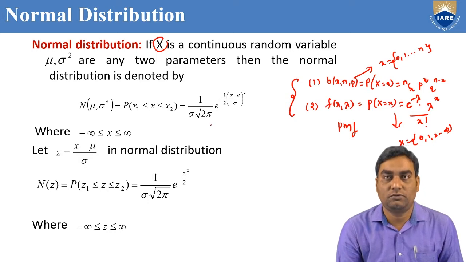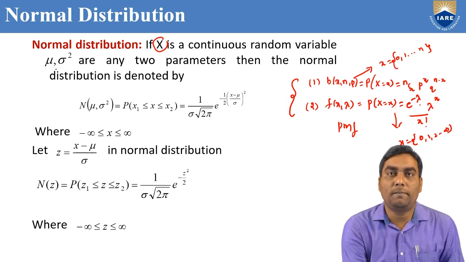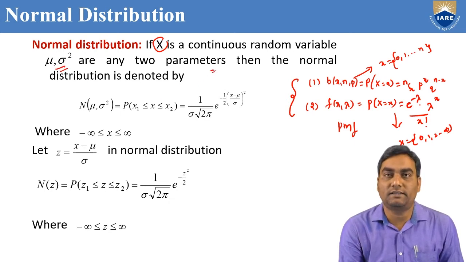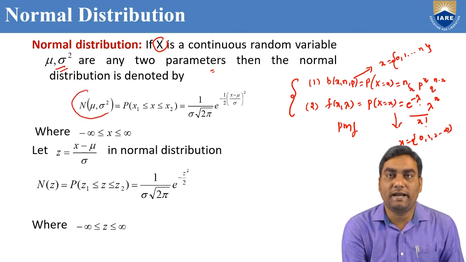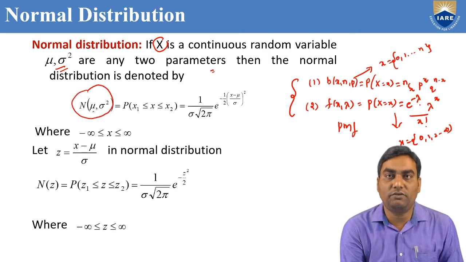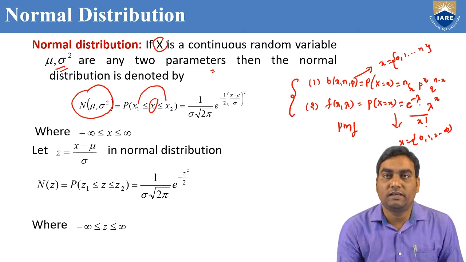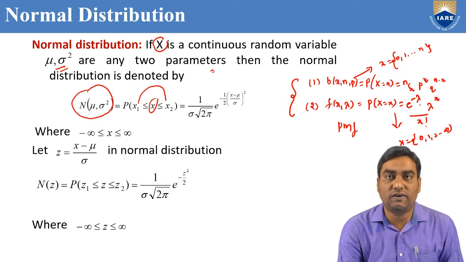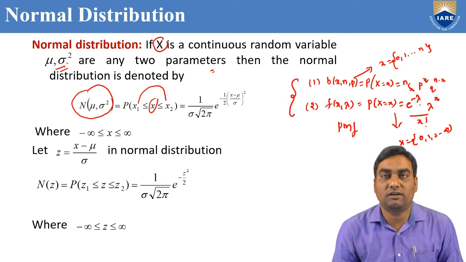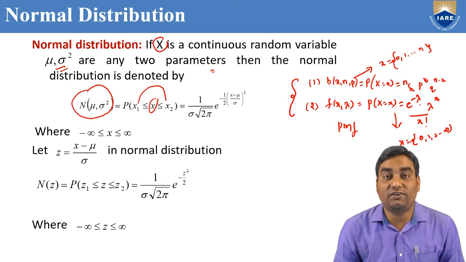But now, this normal distribution is not a probability mass function, because the given x is a continuous random variable, and mu comma sigma square are any two parameters. Then the normal distribution is denoted by capital N of mu comma sigma square. Here we find the probability between x1 to x2, not the probability of getting x equal to x. Here we can find the probability between any two real numbers. That's why the normal distribution is called a probability density function, not a probability mass function.